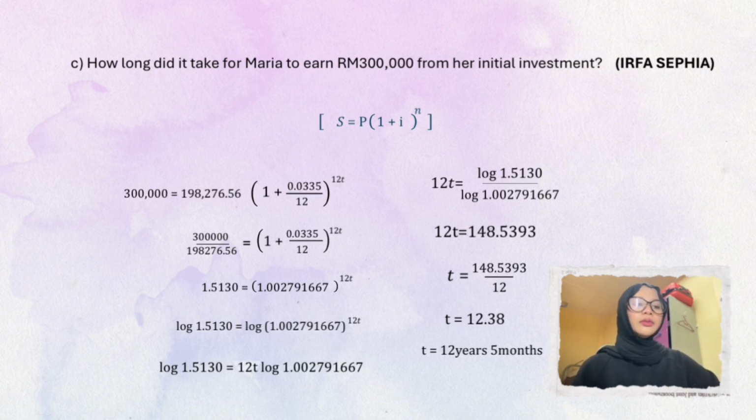So now we have 12t equals 148.5393. Next, we divide both sides by 12 because we want to find t. So t equals 148.5393 divided by 12. This gives t equals 12.38 years. So the final explanation is the time taken for Maria's investment to reach 300,000 ringgit is approximately 12.38 years, which is about 12 years and 5 months.